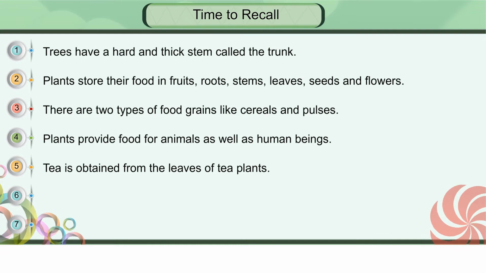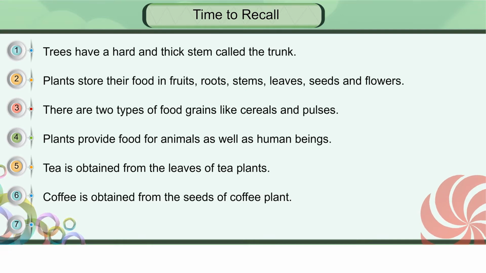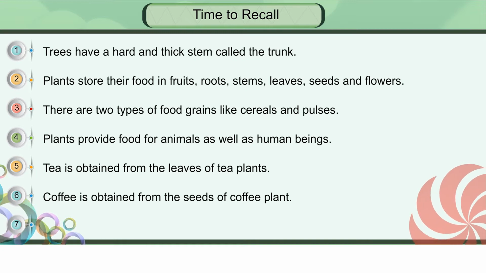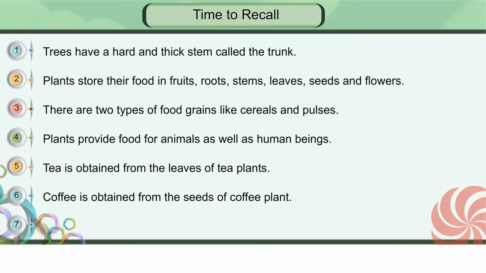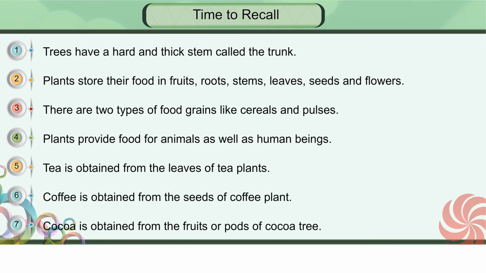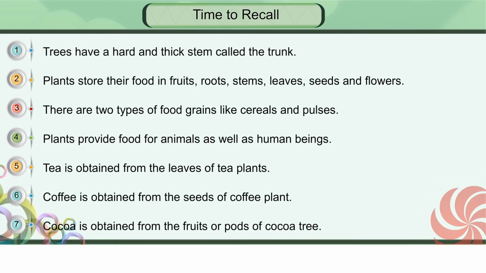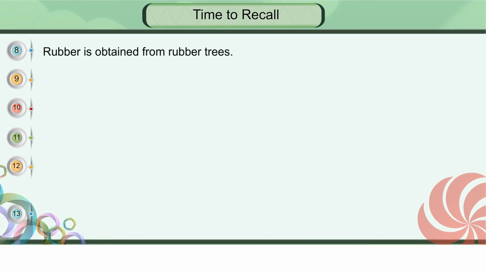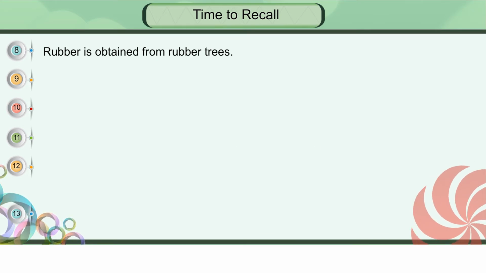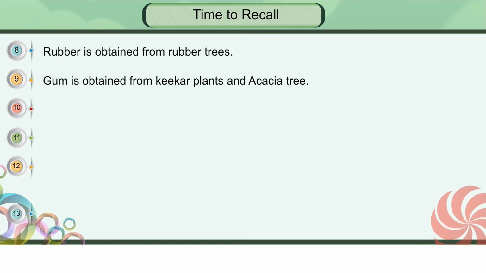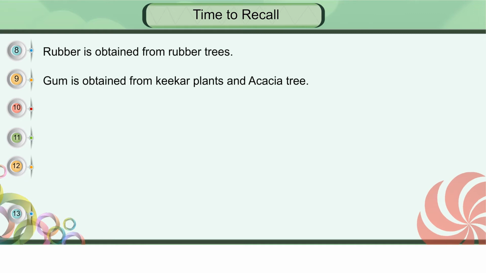Tea is obtained from the leaves of tea plants. Coffee is obtained from the seeds of the coffee plant. Cocoa is obtained from the fruits or pods of cocoa tree. Rubber is obtained from rubber trees. Gum is obtained from kikar plants or acacia tree.